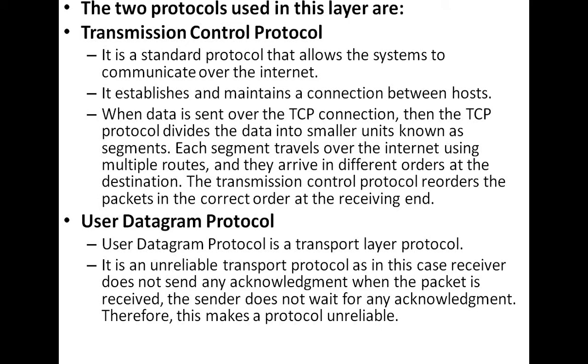But here the receiver does not send any acknowledgement, so the sender does not wait for any acknowledgement. Therefore this makes the protocol unreliable.